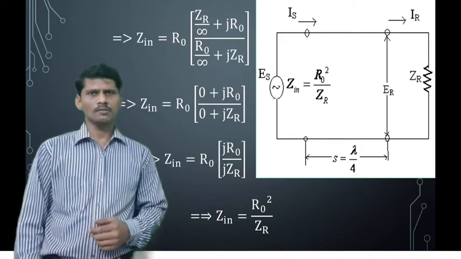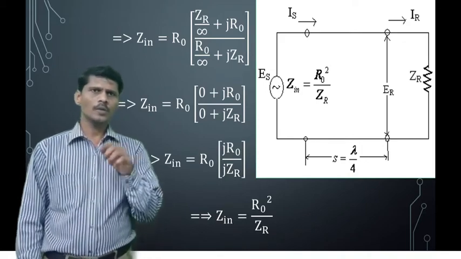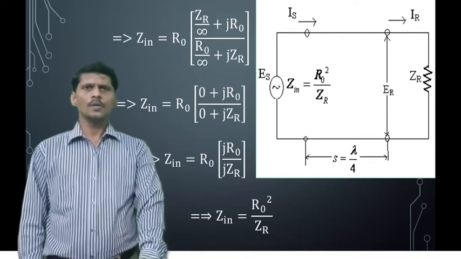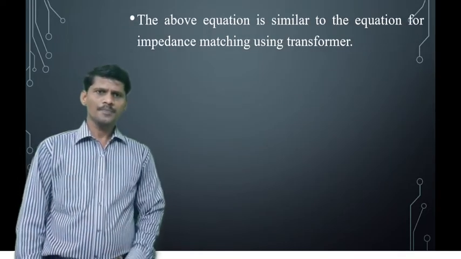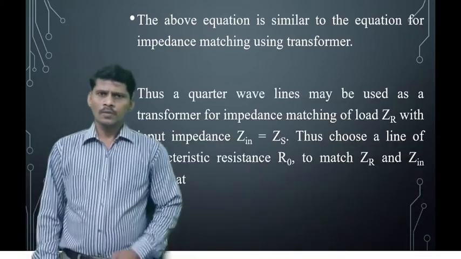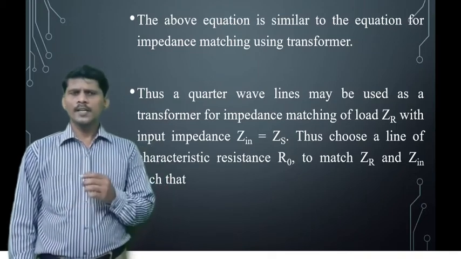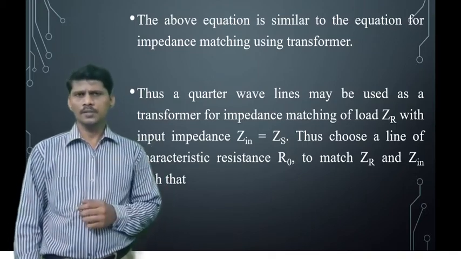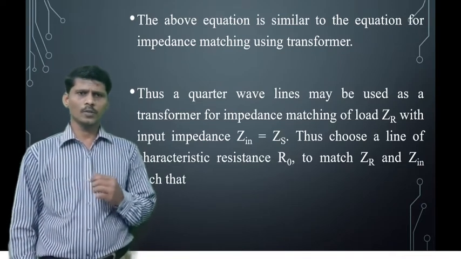So from this equation, the characteristic resistance R0 is equal to the square root of input impedance into load impedance. Thus a quarter wave transmission line may be used as a transformer for impedance matching of the load impedance with input impedance Zin equal to Zs.